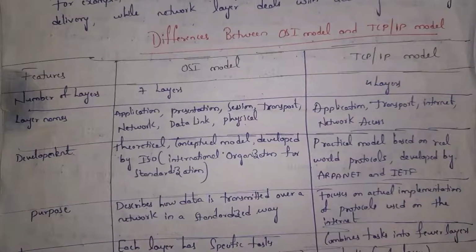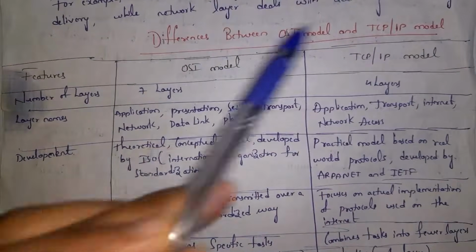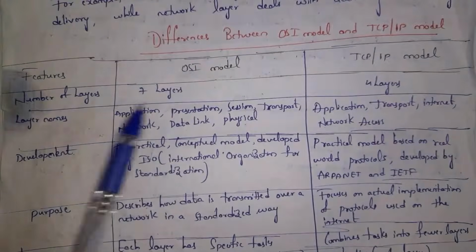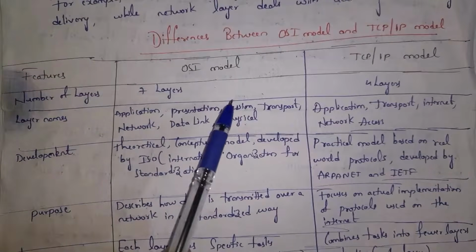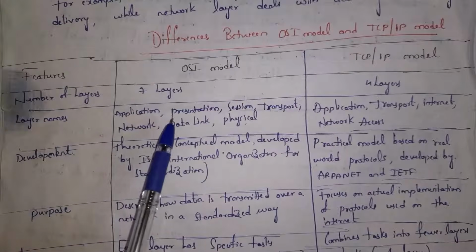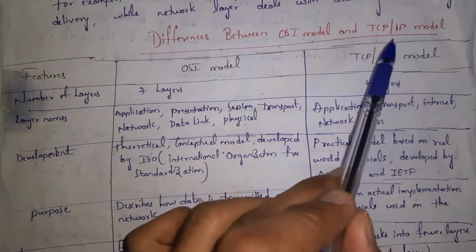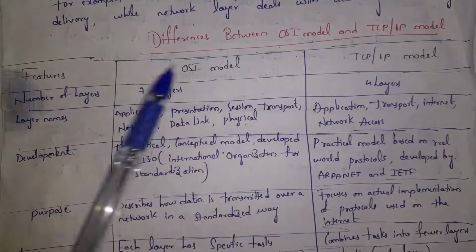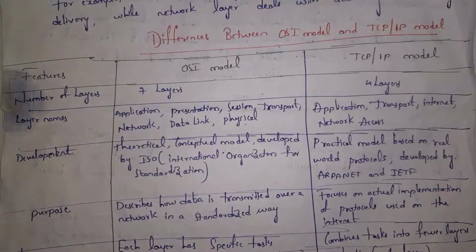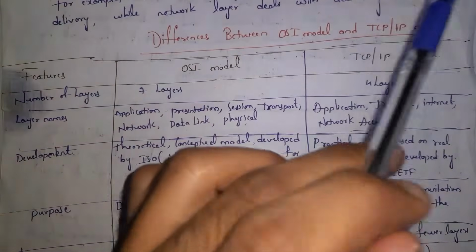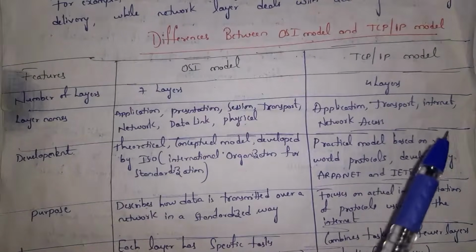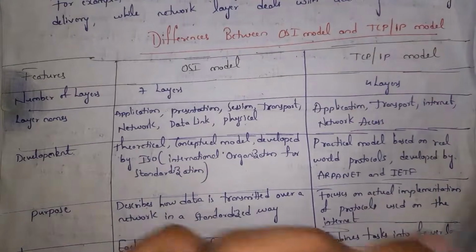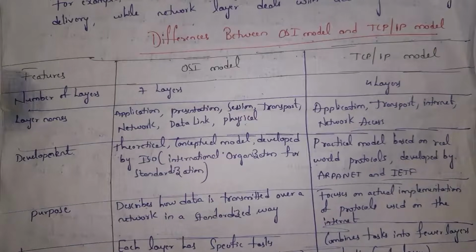Next I will explain difference between OSI model and TCP/IP model. Yes, OSI model contains 7 layers and TCP/IP model contains only 4 layers. OSI model contains application, presentation, session, transport layer, network layer, data link layer and physical layer. And whereas TCP/IP model contains application layer, transport layer, internet layer and network access layer. And whereas OSI model is reference model, just a theory concept, it is not implemented anywhere. And whereas if you consider TCP/IP model, internet was implemented by using TCP/IP model. So TCP/IP model is not a reference model.